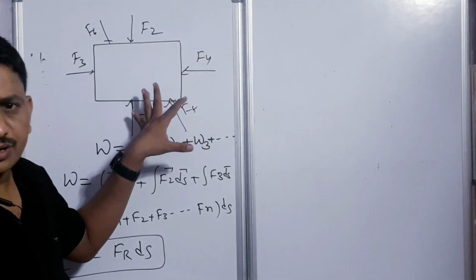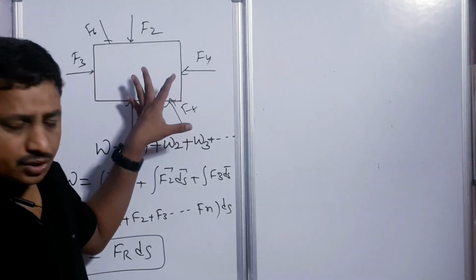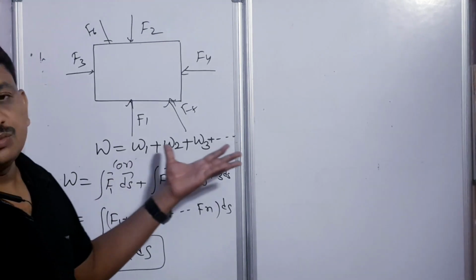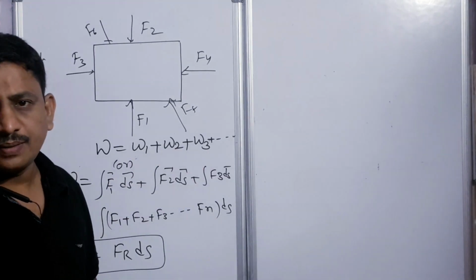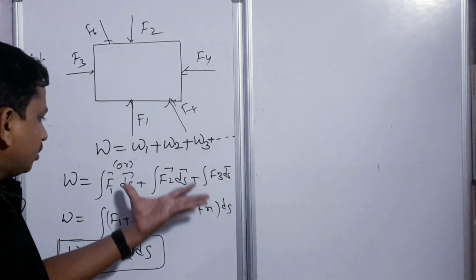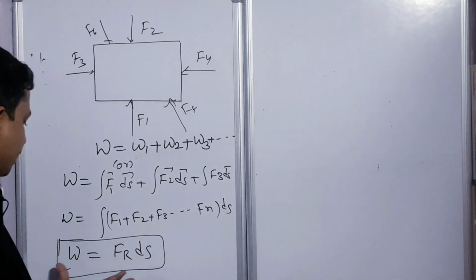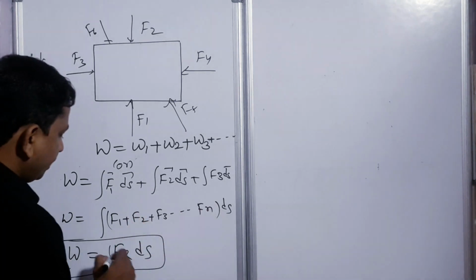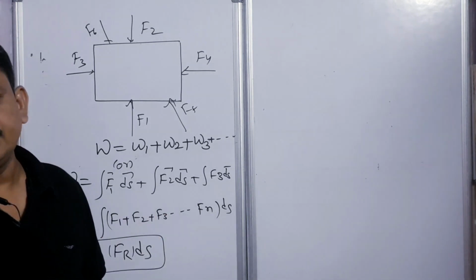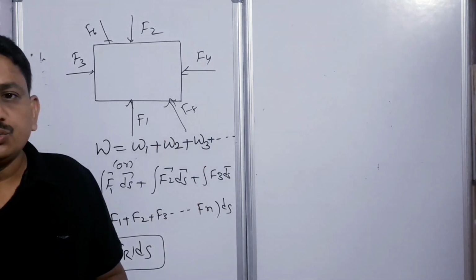Because of these forces there will be some amount of work done. The total work is W1 plus W2 plus W3 and so on. By adding all the forces as a vector sum, we can write W is equal to Fr into dr, where Fr is F1 plus F2 plus F3 and so on up to Fn. So this is about the work done due to multiple forces.